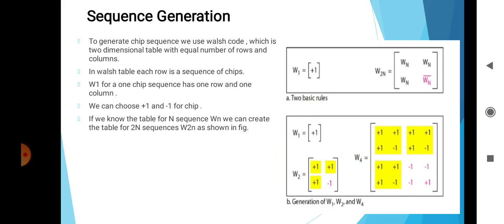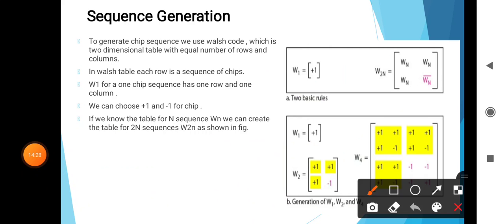Suppose the first one is W1. In the Walsh table, W1 is equal to +1, and only this information is given. The second rule is W2N, which is the matrix WN, WN, and here the complement of WN. These are the two rules. The first rule is W1 equals plus 1, and the second rule is that the matrix of W2N is a 2 by 2 matrix with WN, WN, and in this place the complement of WN.